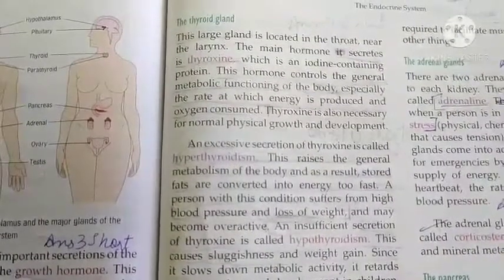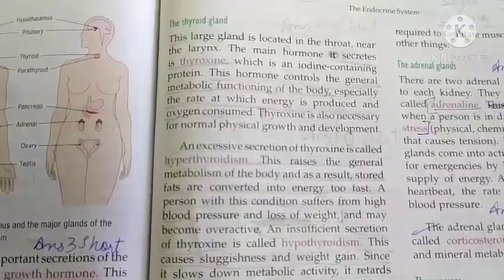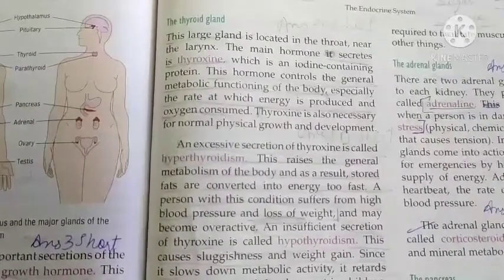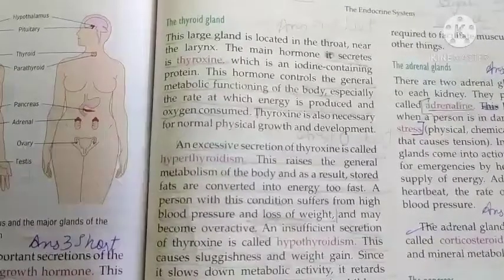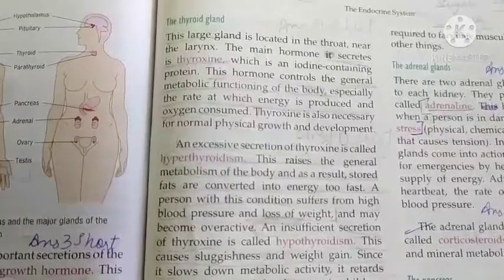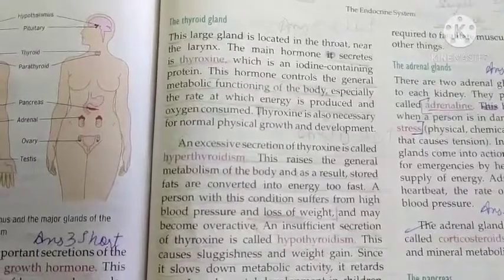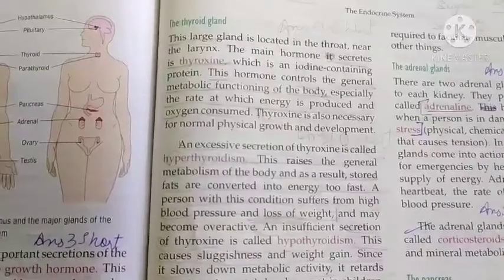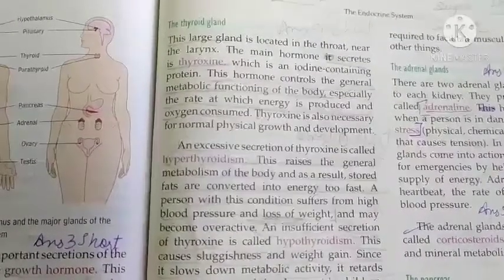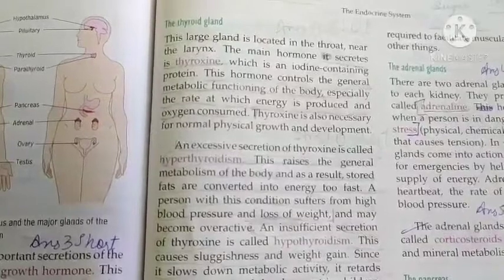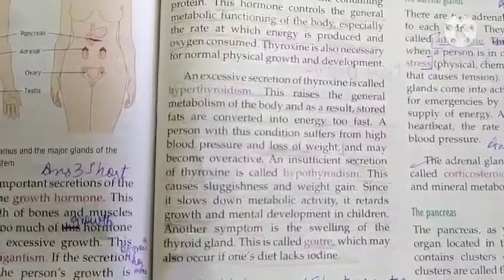The next is the thyroid gland. This gland is located in the throat near the larynx. The main hormone secreted is thyroxine, which is an iodine containing protein. This hormone controls the general metabolic functioning of the body, especially the rate at which energy is produced and oxygen consumed. Thyroxine is also necessary for normal physical growth and development. Excessive secretion of thyroxine, hypothyroidism.